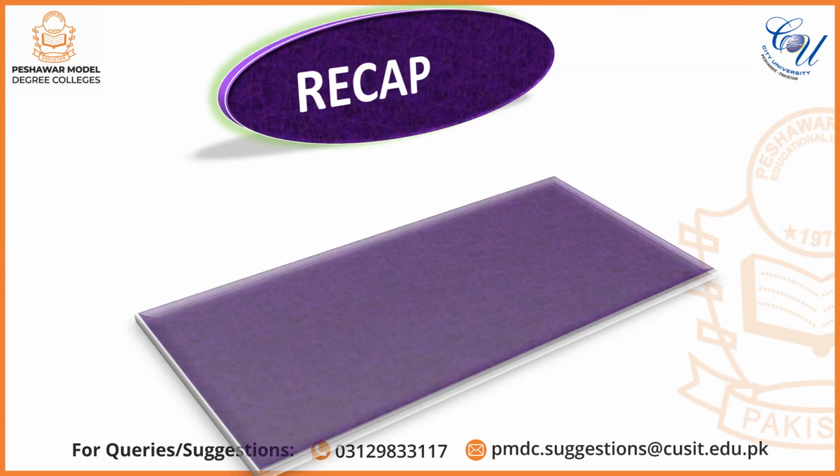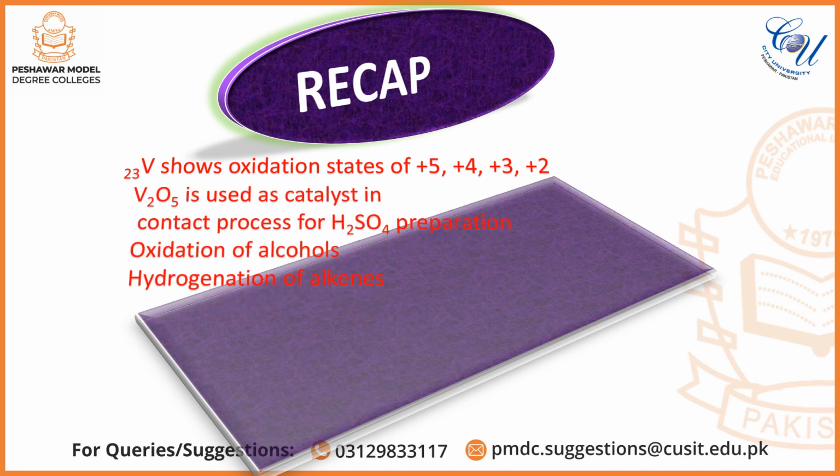Let's have a look on the important points of this lecture. Vanadium atomic number 23 shows oxidation states of +5, +4, +3 and +2. Vanadium pentaoxide is used as catalyst in contact process for making sulfuric acid, oxidations of alcohols and hydrogenation of alkenes.